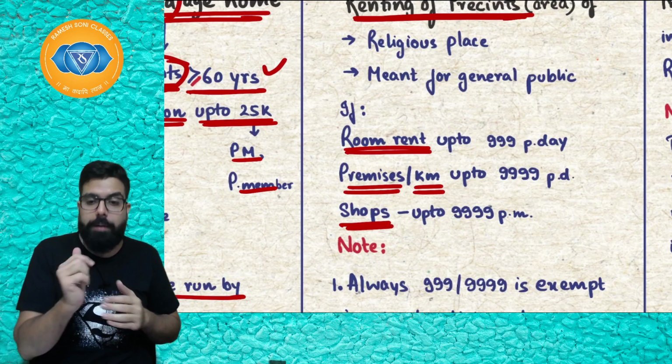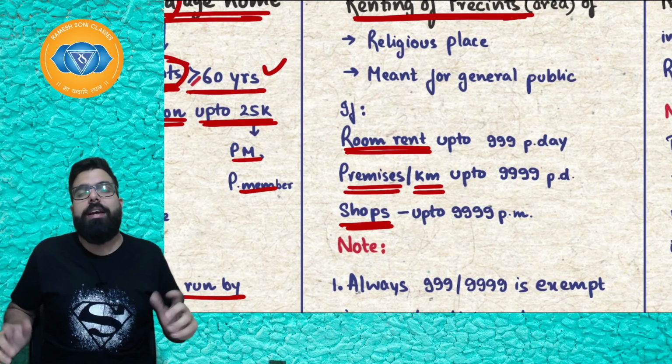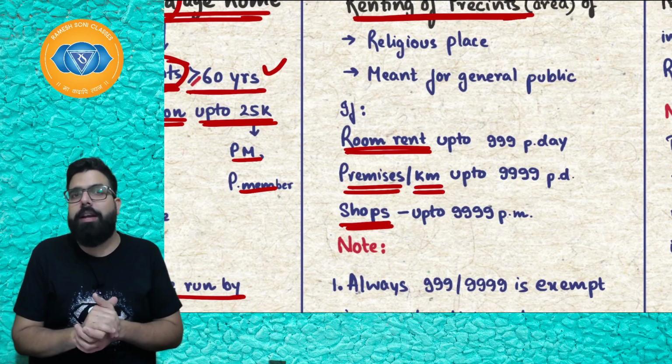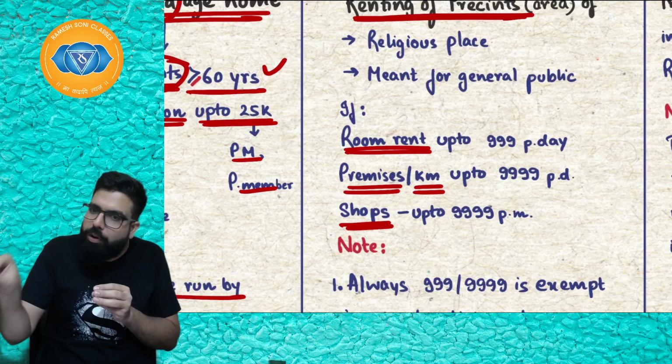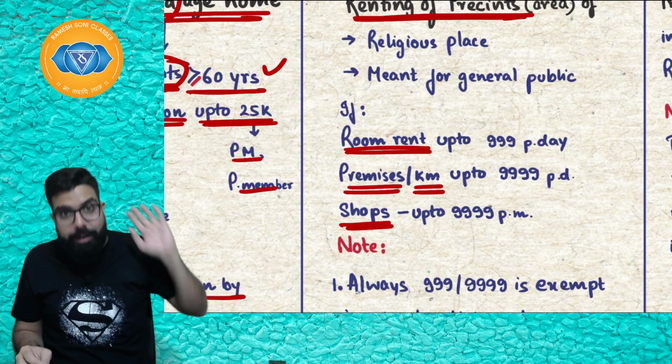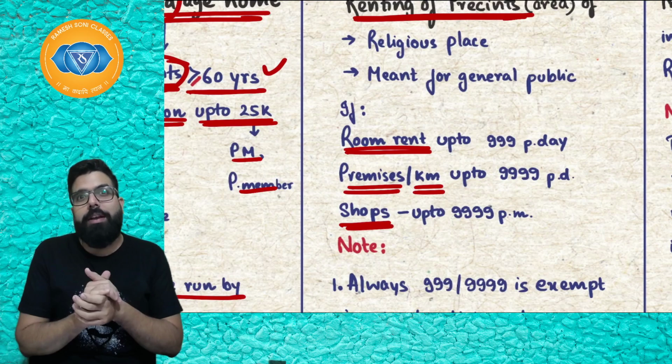So, Baba, I went to a temple. I told them, temple means a trust basically, and they are giving rooms on rent. I asked them how much, sir. They told 1000 rupees. I tell 1 rupee I'll put in the hundi. 999 exempt. Then I told I want an open area for my marriage.